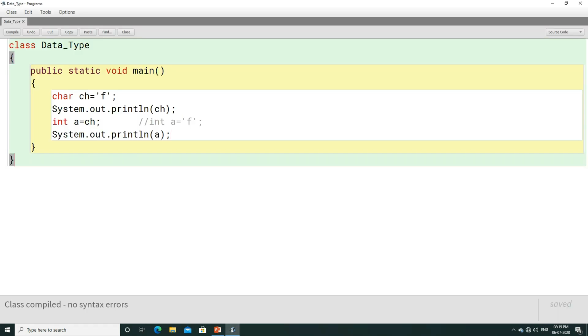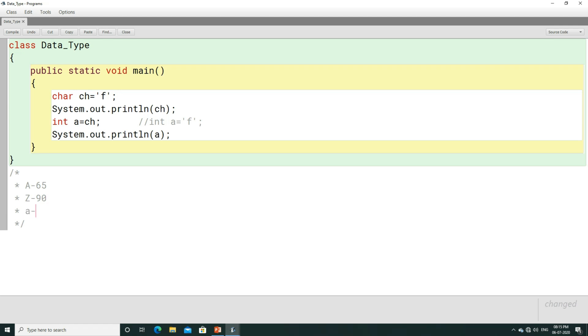So here let me write some ASCII values. Capital A's ASCII value is 65 and capital Z's ASCII value is 90. Capital B's ASCII value is 66, capital C's is 67, capital D's is 68, and so on.